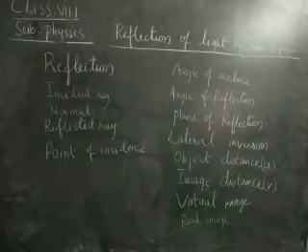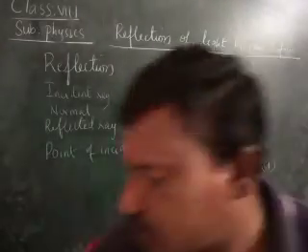Next, which of the following letters doesn't suffer lateral inversion? Which is not supporting lateral inversion? Is it C? Normally C we can place to the other side. That means it suffers lateral inversion.